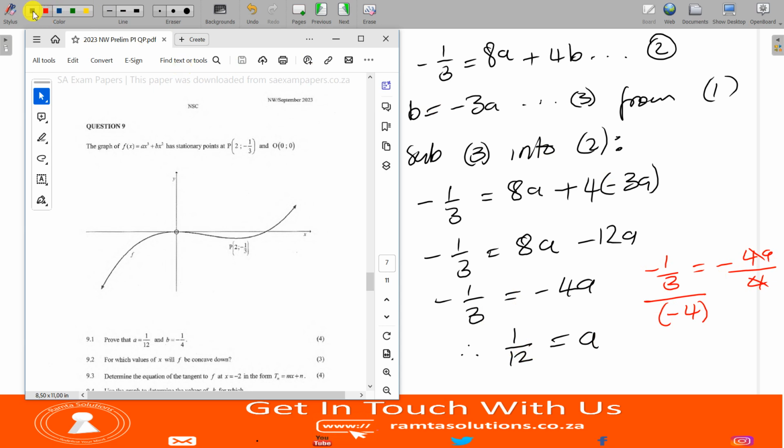Okay, now if you recall, we said b is equal to negative 3a. So what does it mean? Negative 3 into 1 over 12. What is it? It's negative 1 over 4. Happy? It's negative 1 over 4. So you have proved A and B. Happy? Perfect.